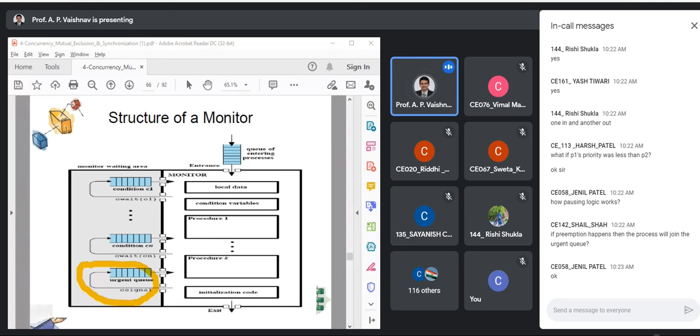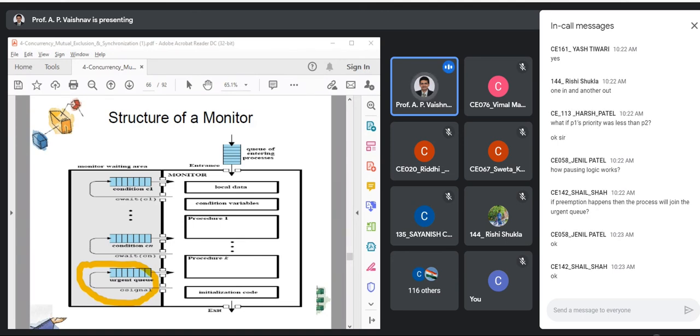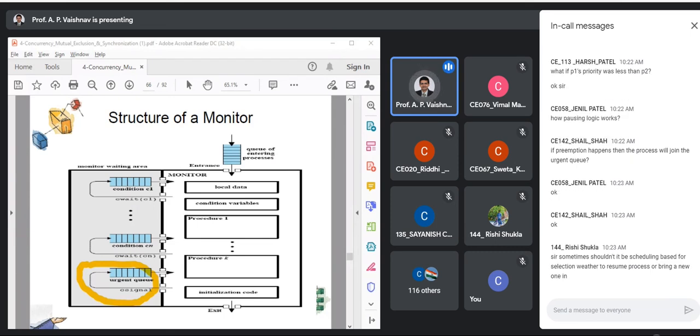No. Whenever you signal, then only the urgent queue is used. Not in case of preemption. So remember, the urgent queue is only for synchronization purposes, to signal the other processes. And if that process is supposed to run, you will be waiting.